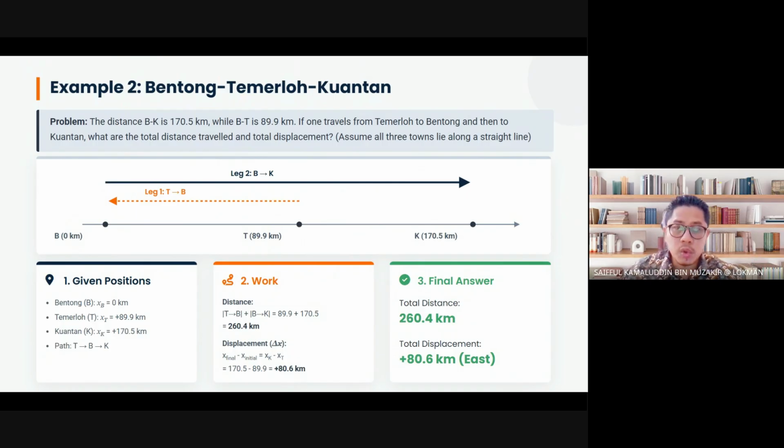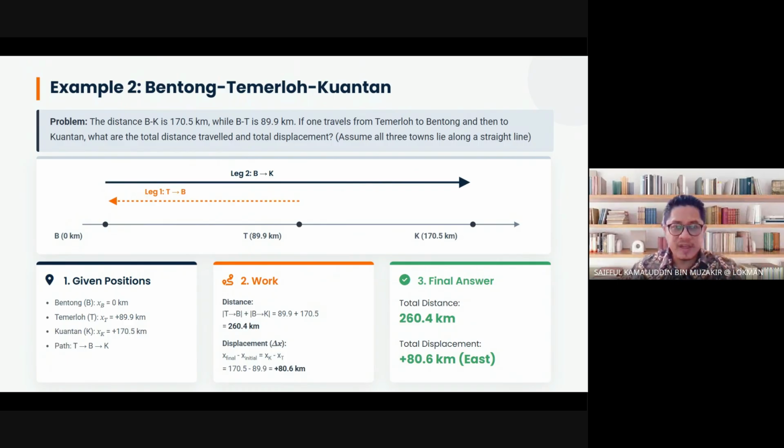So how would you calculate that? If you can imagine this, you just need to calculate 170.5 kilometer minus 89.9. If you can imagine it in your head, fine, but if you cannot, do it sequentially. Just like example number 1, I asked you to do it sequentially based on the question.